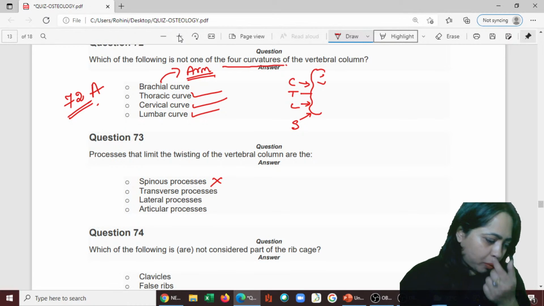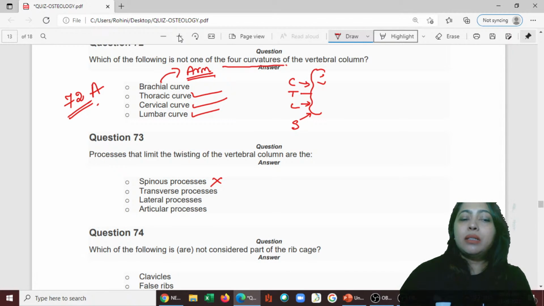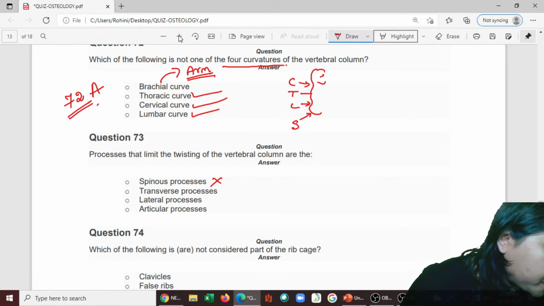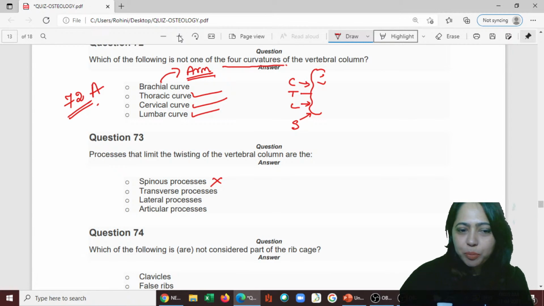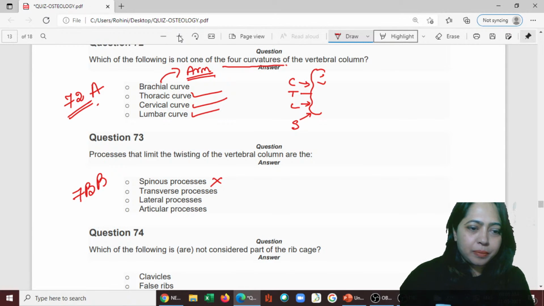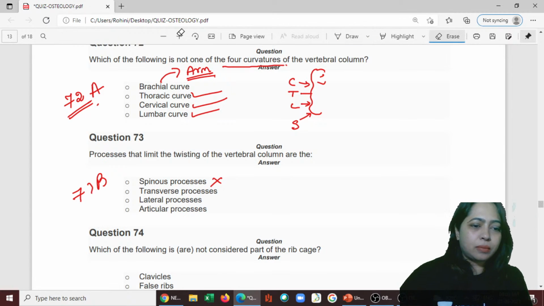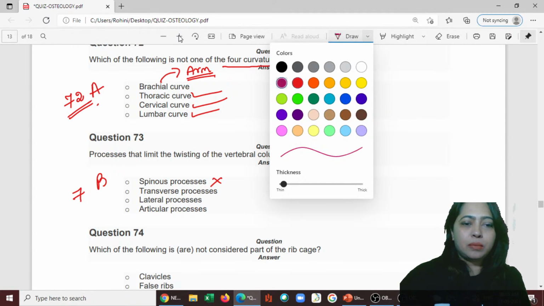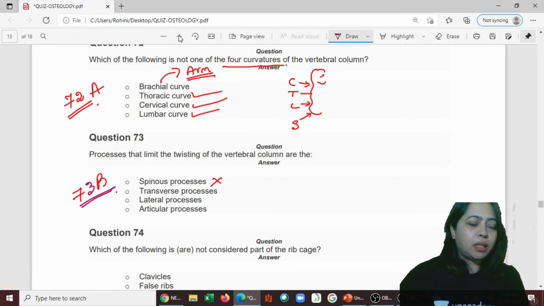The spinous process we remove because that is in the center. Then lateral process, articular process. The articular process is also on the sides. Transverse process, lateral process, articular process. So which one do you think? 73 is B. Okay, it's B.